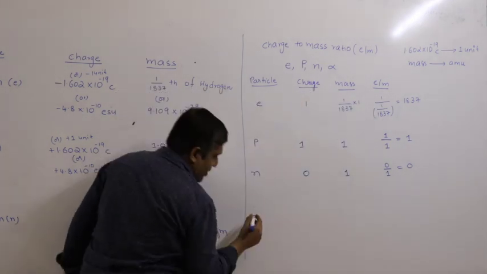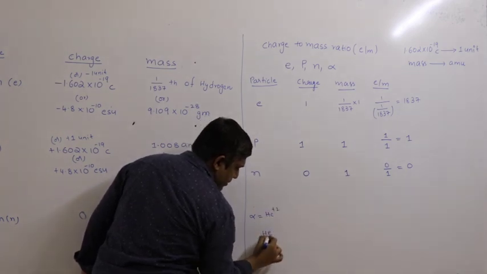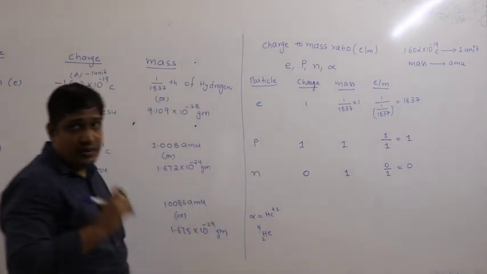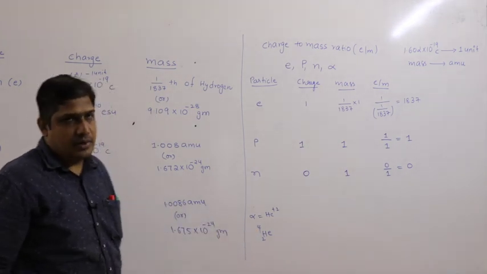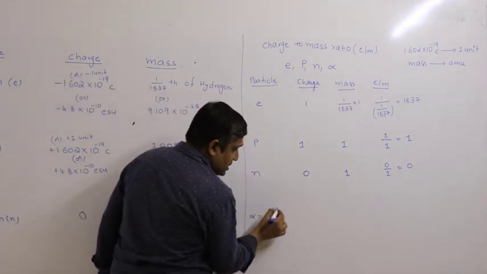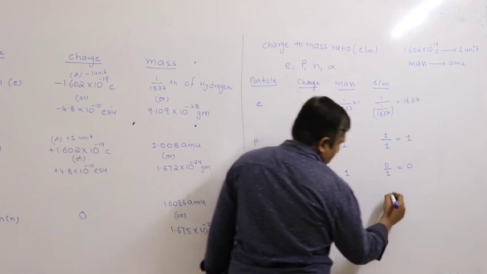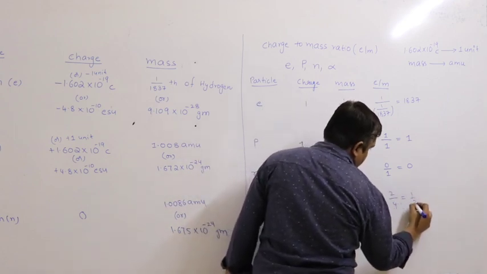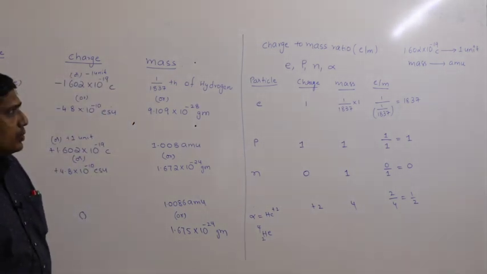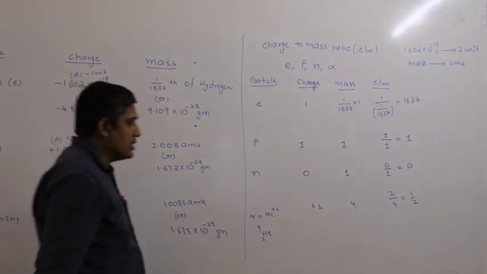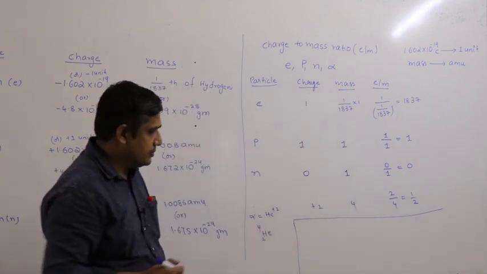The leftover is alpha. Alpha particle is actually He2+, so this is nothing but the helium nucleus, 2He4. This is the atomic number, this is the mass number. As you can see the charge is plus 2 and mass will be 4 AMUs. 2 by 4 will be 1 by 2. So this is the e by m ratio of electron, proton, neutron and alpha. If you want to arrange them, you can arrange them in increasing or decreasing order. So increasing order, let us write.